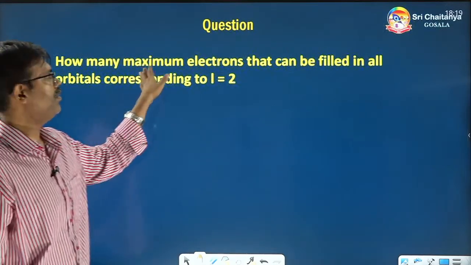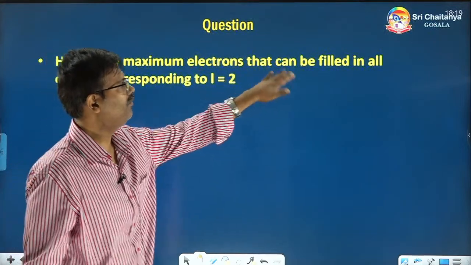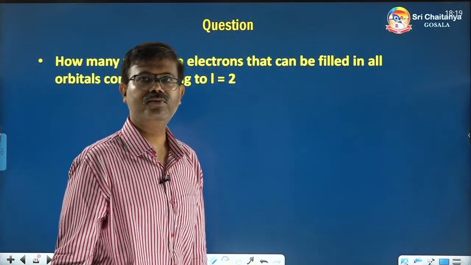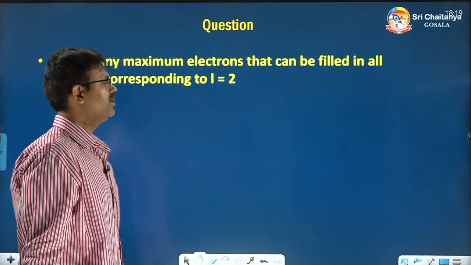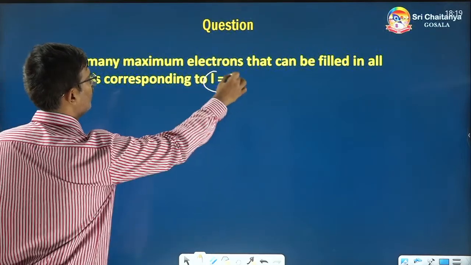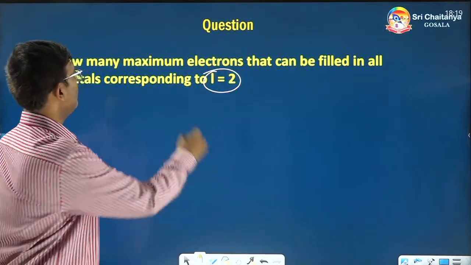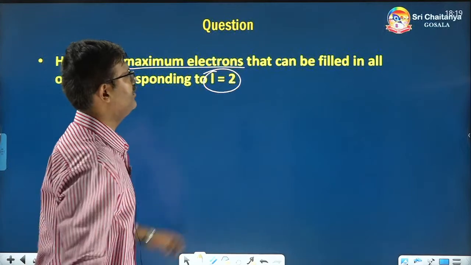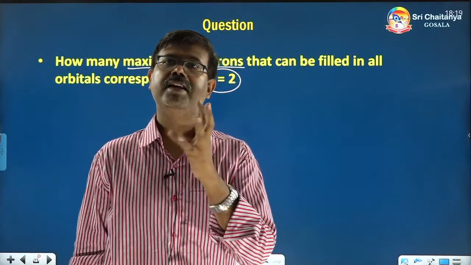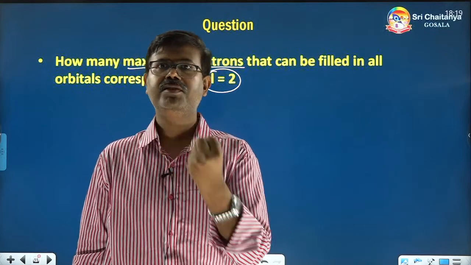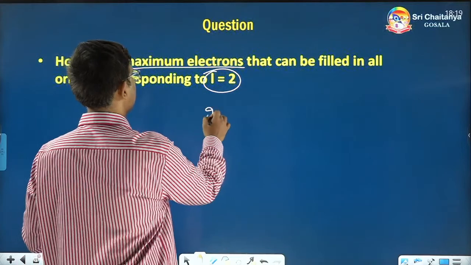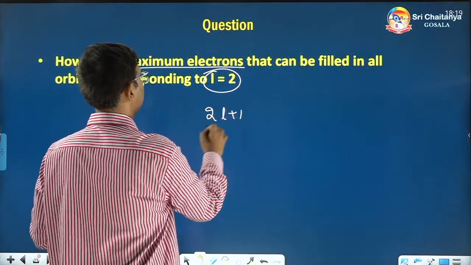Next, how many maximum electrons can be filled in all orbitals corresponding to L is equal to 2? See, they have given the street number and they are asking how many maximum electrons within that street. Within the street, we know how to find the number of houses. Multiply with 2 to get the number of electrons.